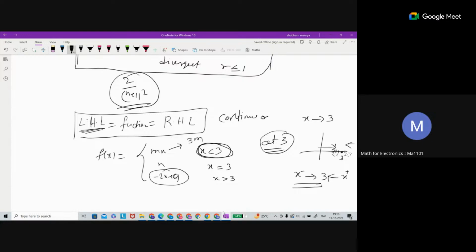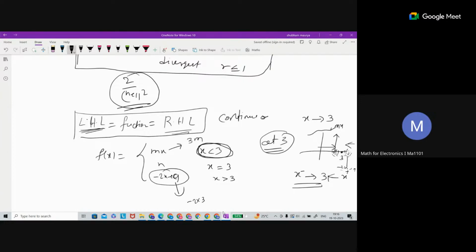If you graph this, suppose this side is mx, and this side is minus 2x plus 9. So left hand means your input is from this side, and for the right side, input is from this side. So the greater than case means the right hand limit is going to be